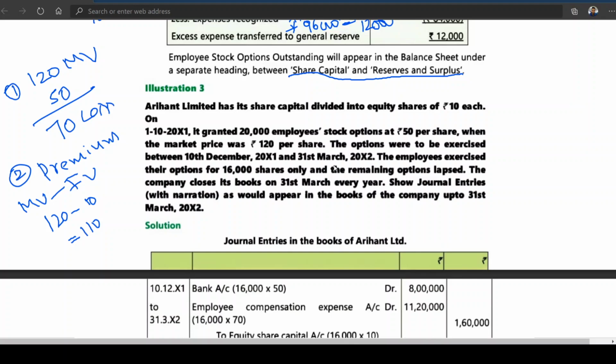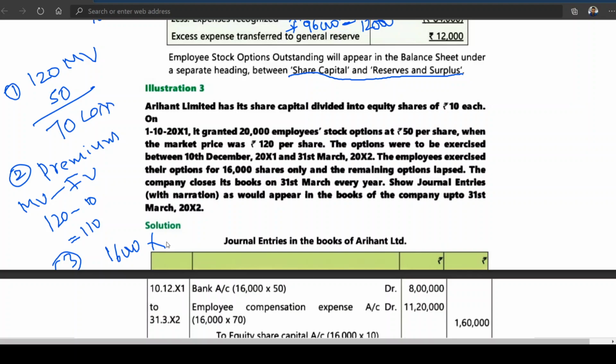Within 1 year, they shall exercise the option. Now, what is the loss? Total loss? 70, no? So, out of 20,000, how many employees exercised the option? 16,000 only.